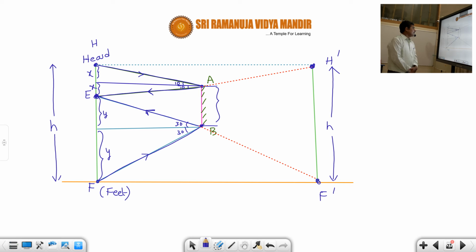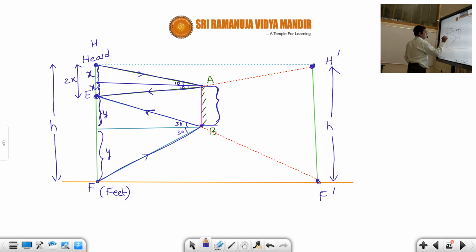Now, how do we calculate this length AB? There are two ways. One way is similar triangles, just as I explained previously: identify similar triangles and you can do it. But apart from similar triangles, you can also do it easily. Here the length is x, here also x, so until here it is 2x.